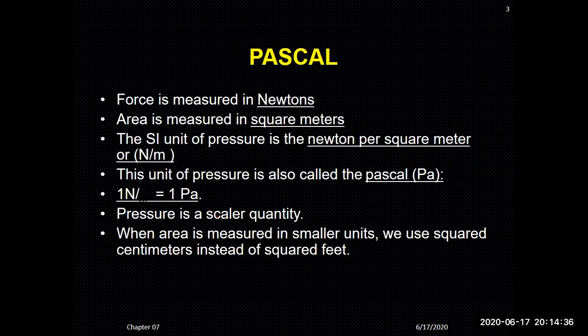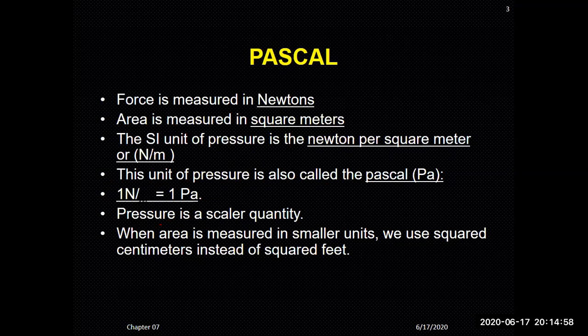Force is measured in Newton and area is measured in square meter, so the unit of pressure is Newton per square meter. The unit of pressure is also called Pascal.